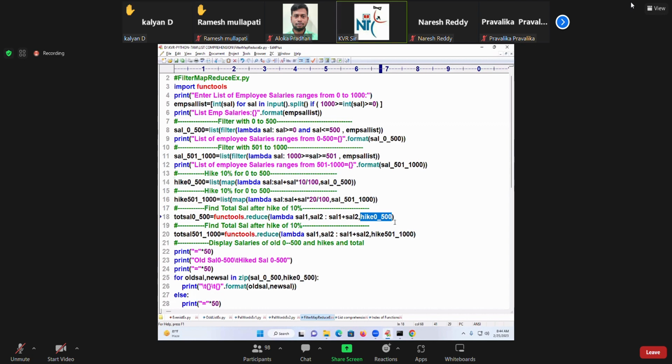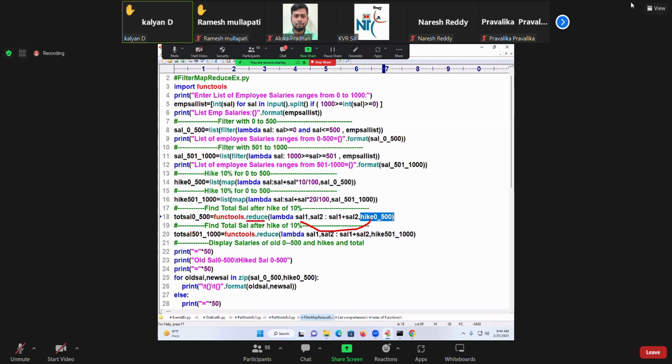Now, I'm not able to follow this. I'm looping to the list value. This is a list of values. Initially, two values will be taken. Reduce now. Reduce means it will take two values initially. Okay. Yesterday's class, X and Y, right, sir? You're talking about X and Y. Okay, got it. X and Y added. Okay, sir.